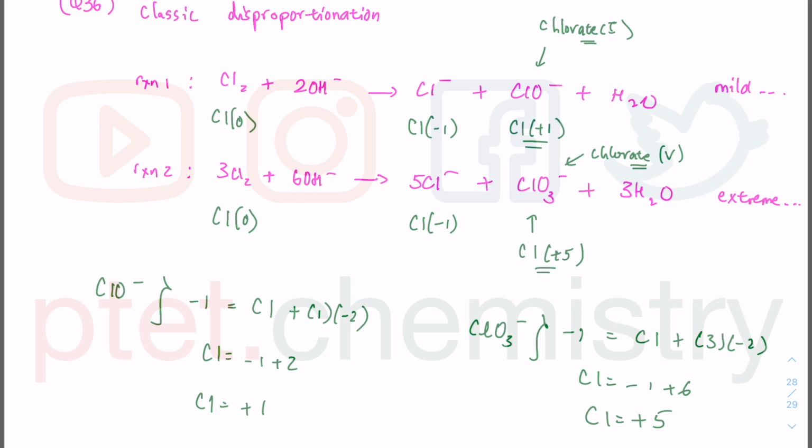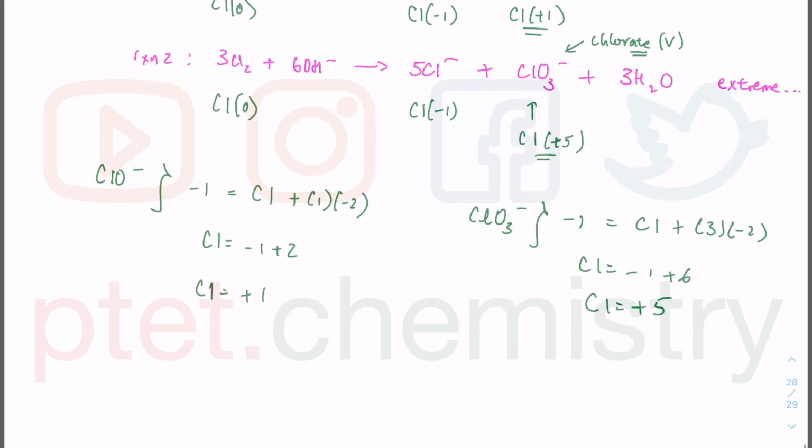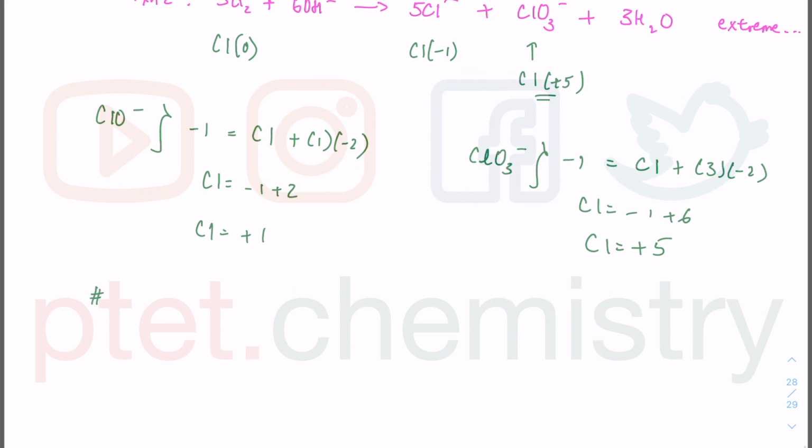We could see that the chlorine 0 has both been oxidized, increase in oxidation number is oxidation, and also reduced from 0 to -1 in the same reaction. So that is going to be a disproportionation reaction where one species is both oxidized and also reduced in the same reaction. So which statements about these reactions are correct? Let's check number 2 first.